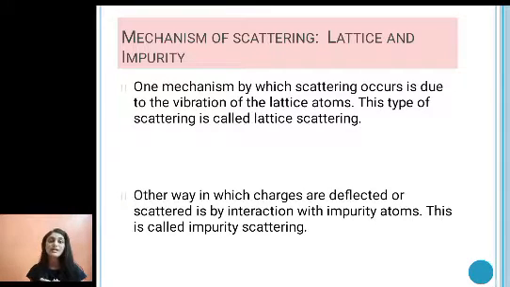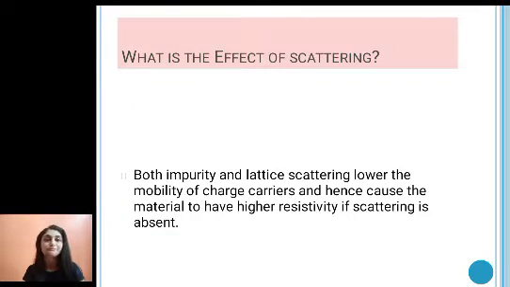When we are considering n type or p type semiconductor, we are doping certain foreign atoms. In an extrinsic semiconductor, we are either doping aluminum or phosphorus, so we have either a p type or n type. These impurity atoms also produce scattering, and that is called impurity scattering.